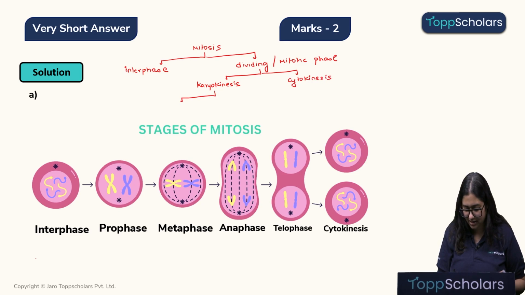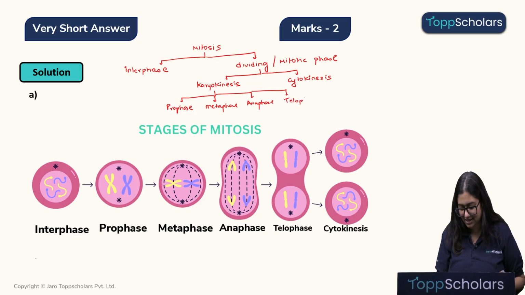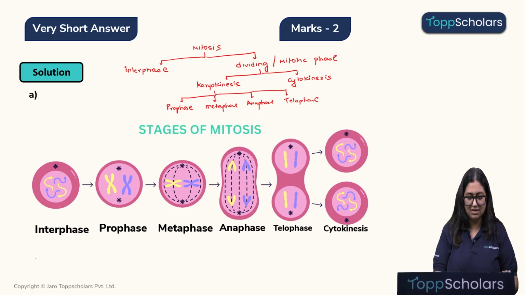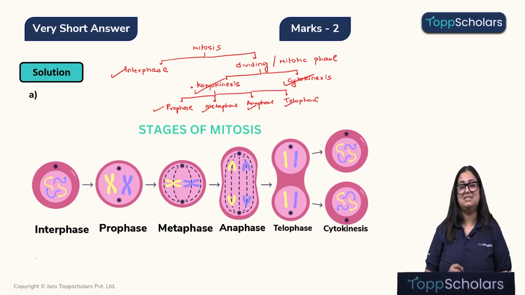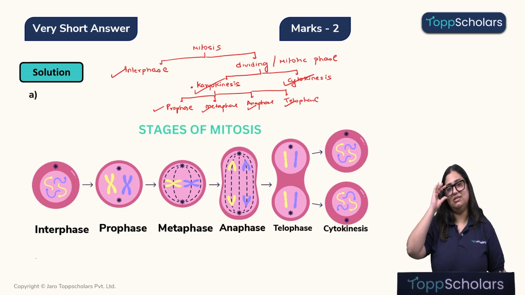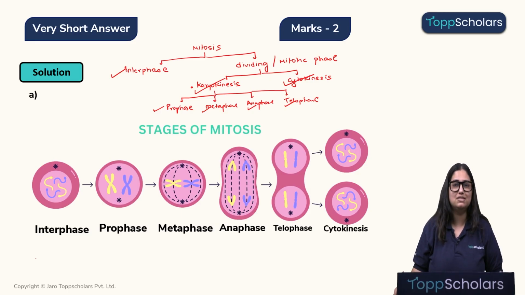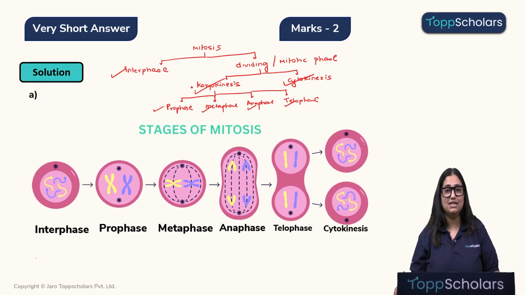Karyokinesis is further classified into prophase, metaphase, anaphase and telophase. So we can see that in the diagram as well. So the cell will undergo interphase, followed by that it will enter into karyokinesis, first into prophase, then into metaphase, then into anaphase, then into telophase. And once the karyokinesis is completed, the cell will enter and complete the cytokinesis. So we can see this entire stages here with the diagram as well. I hope this is clear, children. Now let's move on to the next question.